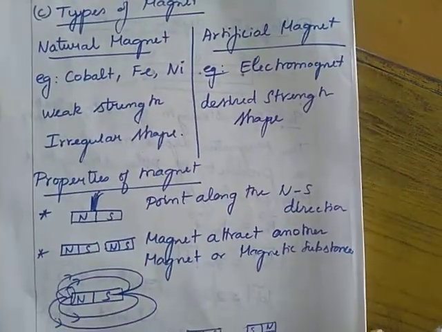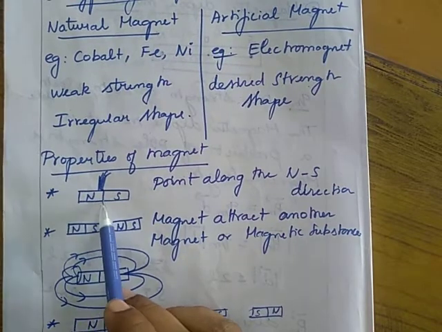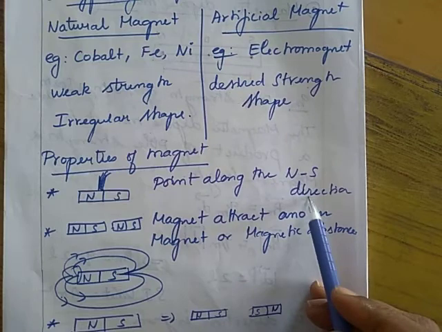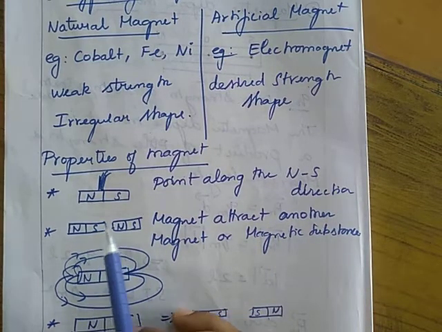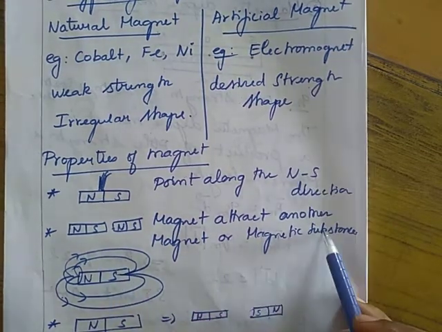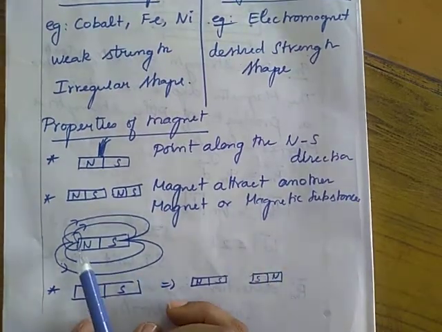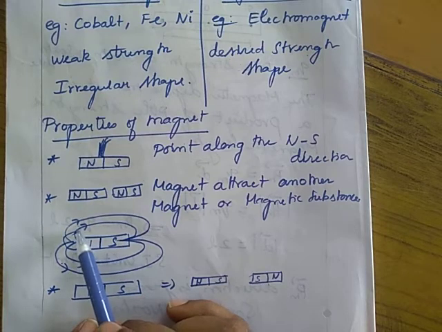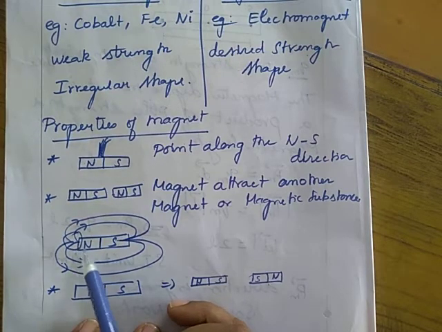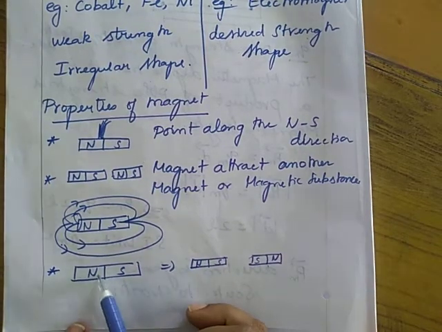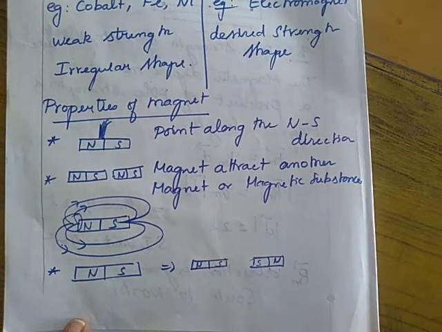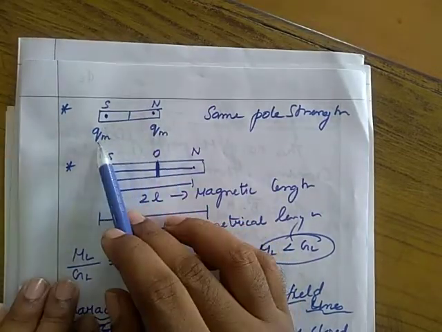Then properties of a magnet. If a magnet is suspended, it will come to rest along the north-south direction. A magnet will attract another magnet and a magnetic substance, you know very well. The attractive force is maximum only at the ends of the bar magnet. If a magnet is broken into pieces, then each piece becomes a magnet. Then a magnet has two poles having the same pole strength.